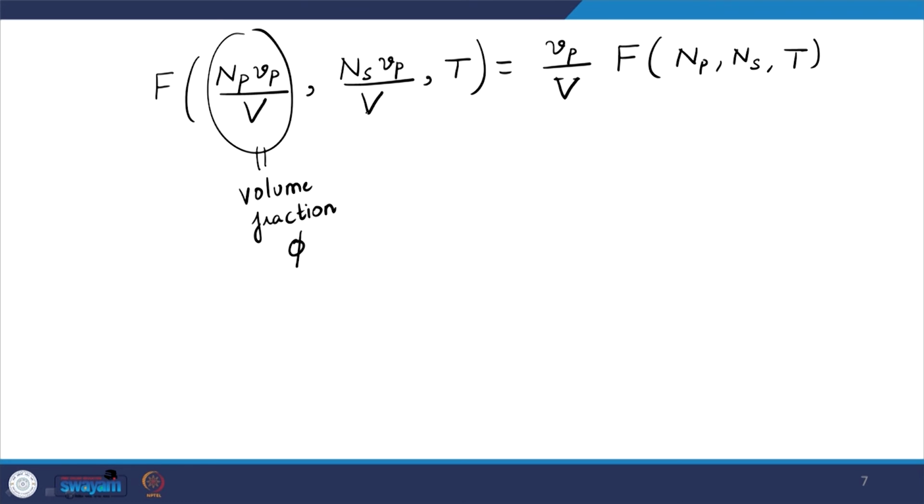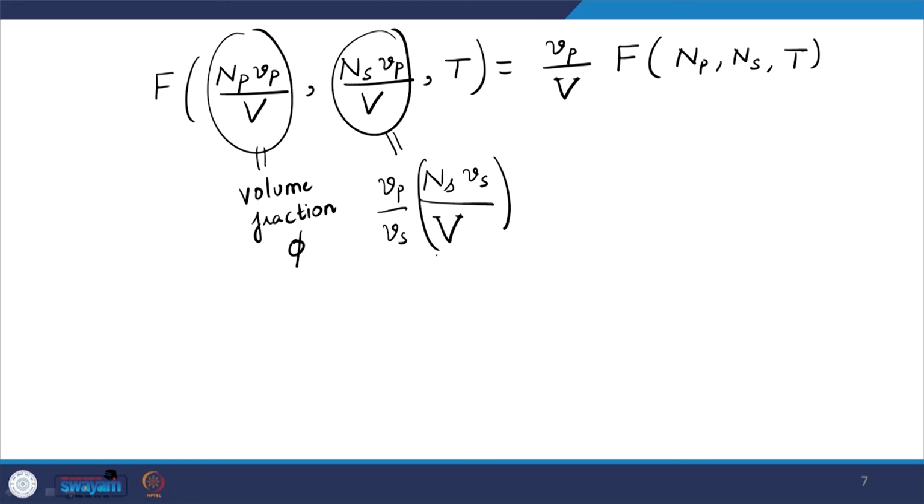Now, if I look at this quantity, we can write this as Ns Vs by V multiplied with Vp by Vs, and this is going to be the volume fraction of solvent. So this is the solute volume fraction and this is the solvent volume fraction. Clearly, since we have only 2 components, both of the volume fractions must add to 1.